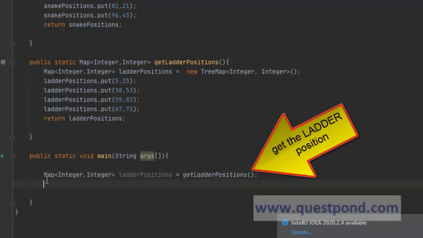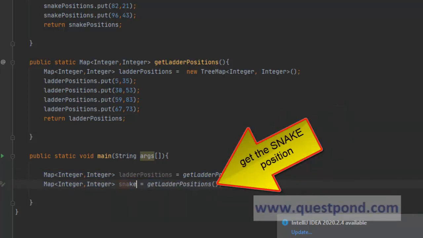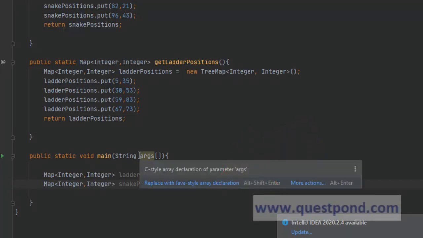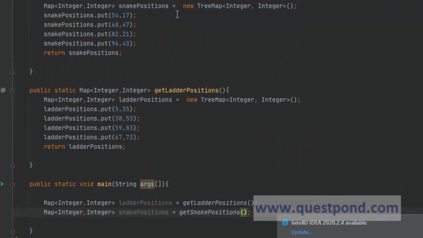Same way, if I use snake positions, we will get snake positions in the given diagram, correct? So we can say get snake positions. As told earlier, you could have also maintained all this in a single map, which is also fine. The only reason we created this as separate methods is to have the distinction very clear.